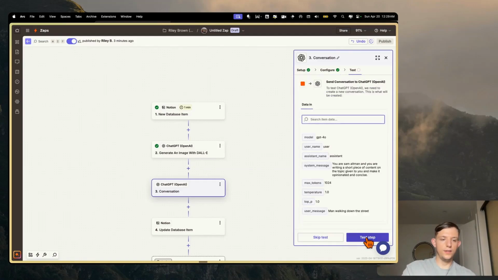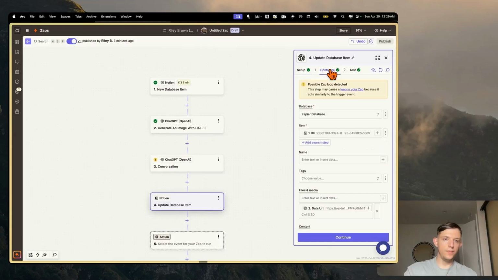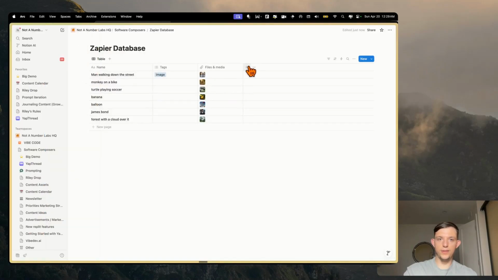And so here we are now, and now when we do the update item, so once we update the Notion database, we're going to actually add a field in the Zapier database. We're going to make this text, and what we're going to do here is, we're just going to add this Sam Altman's thoughts.